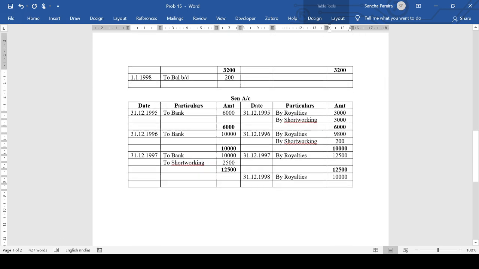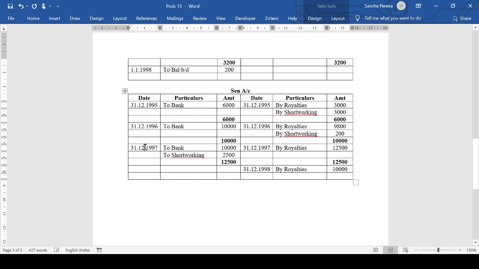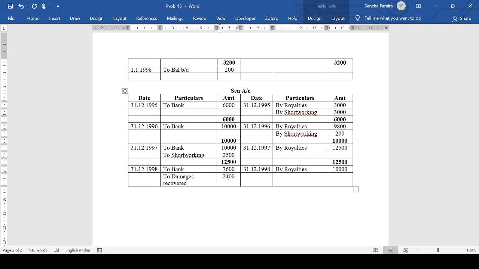So when we are showing the payment entry, we put it as landlord account to bank 7,600, and to damages, and that is 2,400. Out of 10,000, 7,600 was paid, but 2,400 was not paid because it was recovered towards damages.